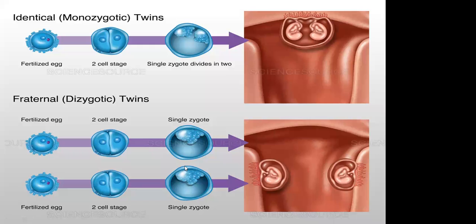If the gender of the twins is different, it is clearly known that those twins are dizygotic twins. Two different eggs, two different sperms. Okay.